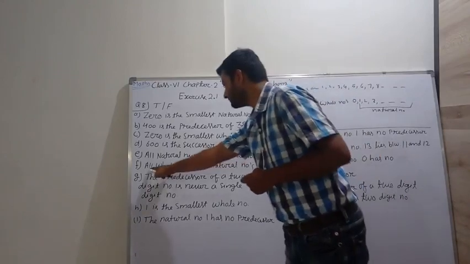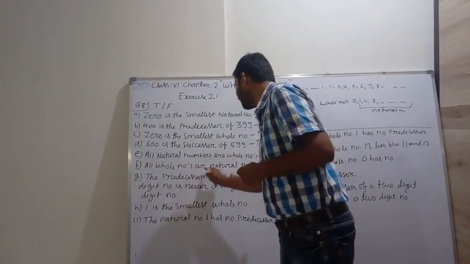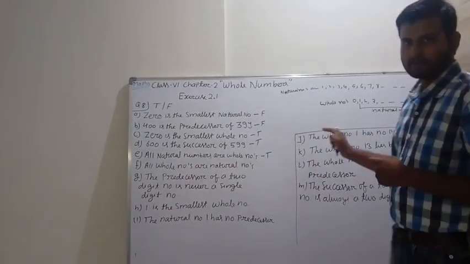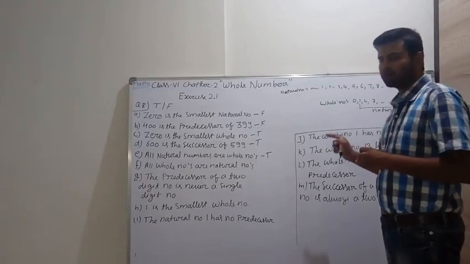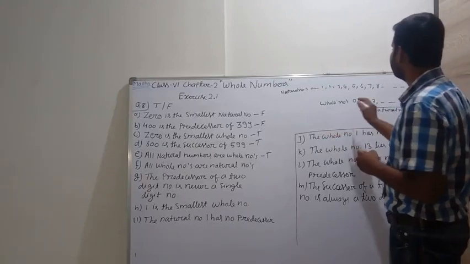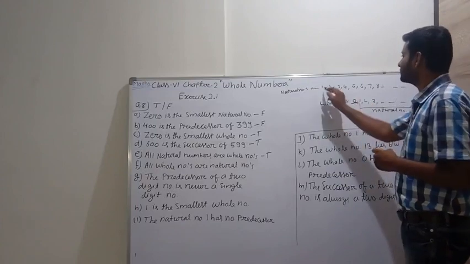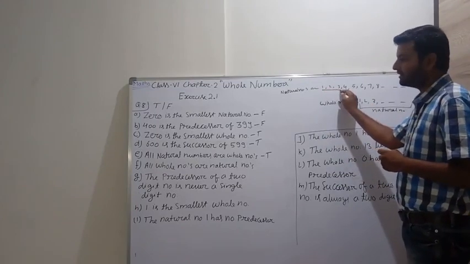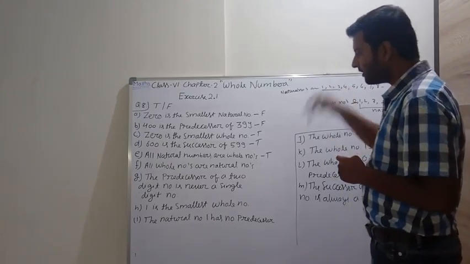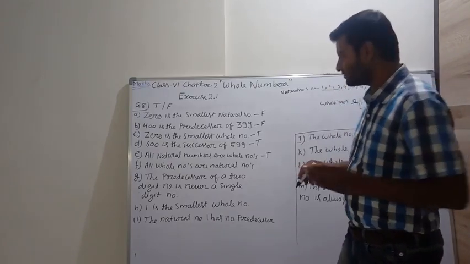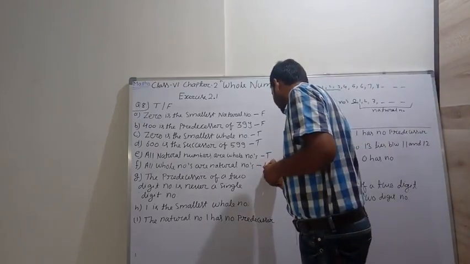Second statement. F. All whole numbers are natural numbers? No. All whole numbers are not natural numbers, because whole numbers start from 0, but natural numbers start from 1. So all whole numbers are not natural numbers. So the given statement is false.